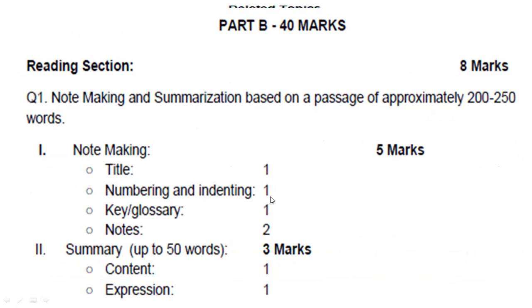1 mark for numbering means giving bullets or numbering 1, 2, 3, 4 like this. So that writing way gets 1 mark. 1 mark for key of abbreviation. 2 marks for notes making, and like this it will be 5 marks, and 3 marks